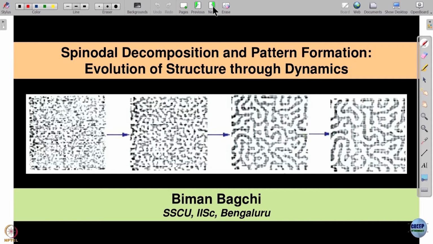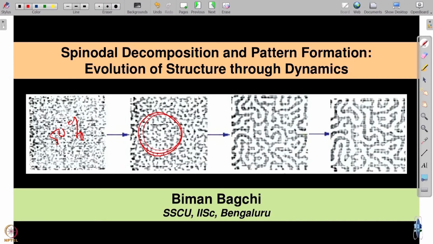So here it is almost 50%, and then I suddenly quench it, and it starts to phase separate. It is different from nucleation. You can see a large scale, large amplitude phase separation scenario. Now it goes intermediate, you can see nascent phase separation.